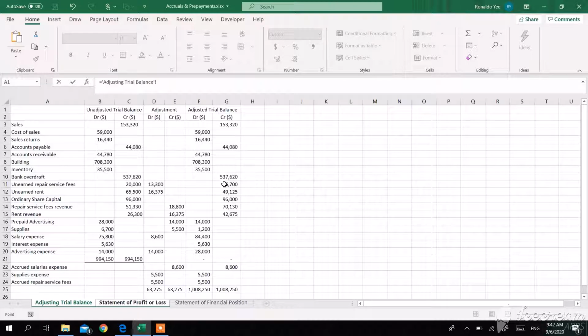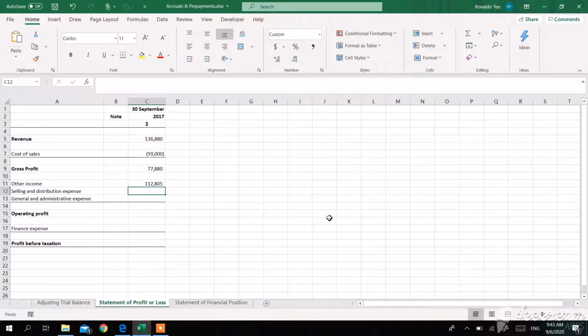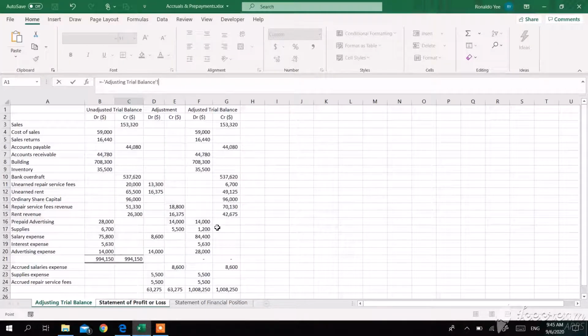For other income, what other income do we have? We have this repair service fee revenue as well as a rent revenue. So this will be the other operating income. And for the selling and distribution expense, let me put a minus sign here because this is an expense. We have salaries expense here.